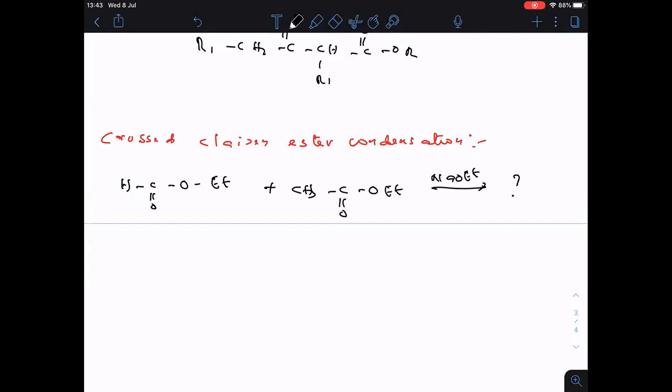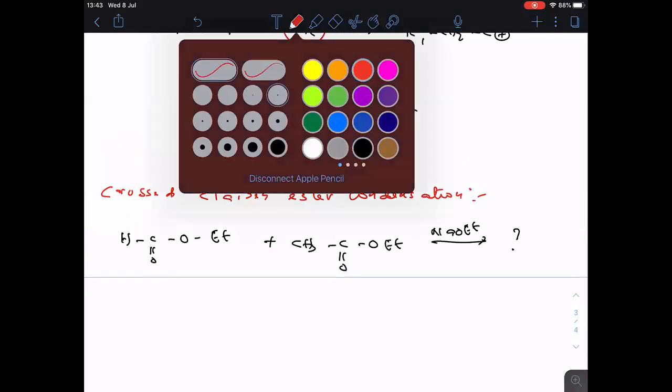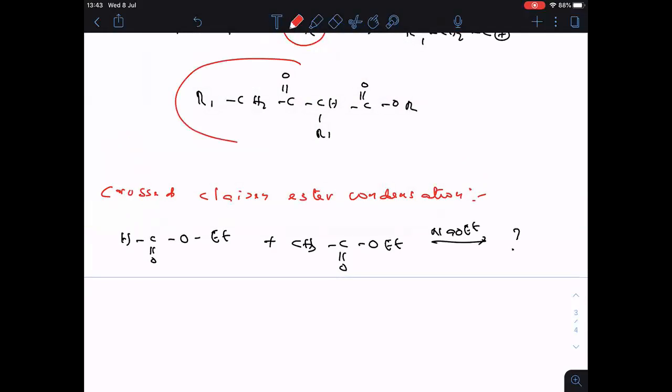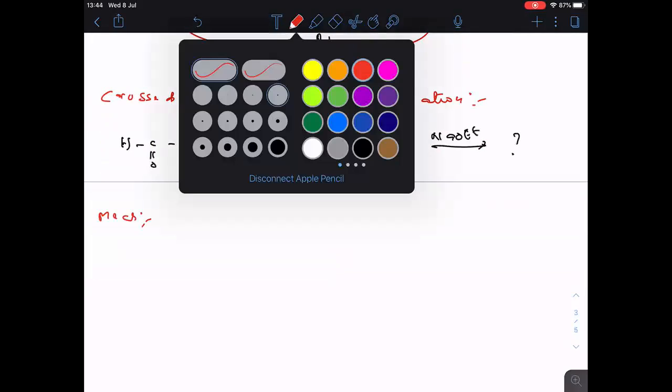After explaining crossed Claisen, once again I want to get back to this product. Here you see I am rounding it up. I want to talk about this one because once in JEE Advanced we got an application of this one. After explaining crossed Claisen, again I will get back to the application part. Okay, so now we will see the mechanism of crossed Claisen. Clear?